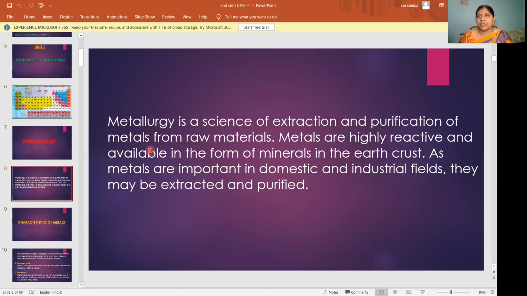Metallurgy is a branch of science which deals with the extraction and purification of metals from raw materials. Metals are available in the earth crust in the form of minerals. They are very important in domestic and industrial use, that's why they are extracted and purified.